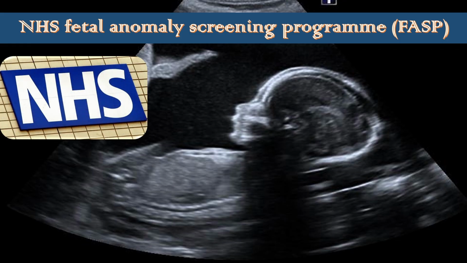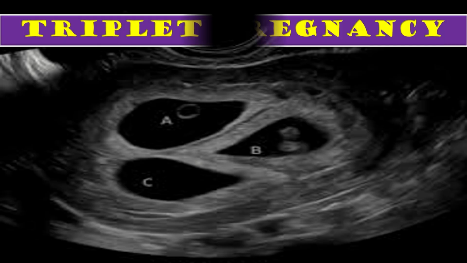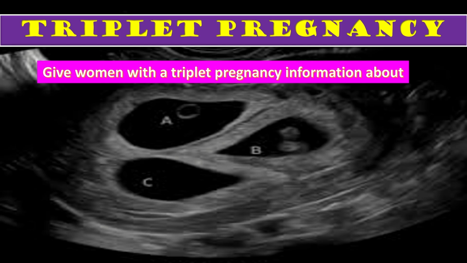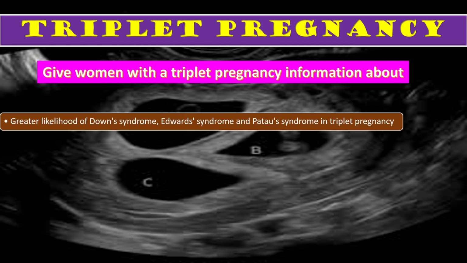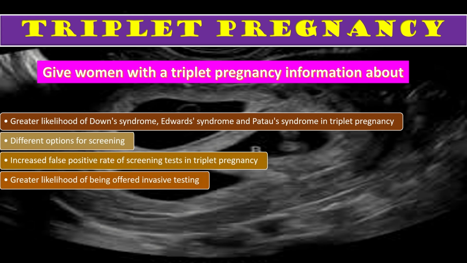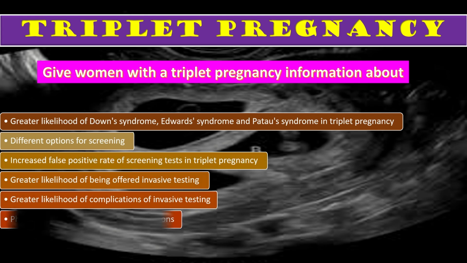Now, triplet pregnancy. Before offering screening for the Down, Edward, and Patau syndrome, give women with a triplet pregnancy information about the greater likelihood of the Down syndrome, Edward syndrome, and Patau syndrome, the different options for the screening, the increased false positive rate of the screening test in the triplet pregnancy, their greater likelihood of being offered invasive testing, their greater likelihood of complications of invasive testing, the physical risk and psychological implications in the short and long term relating to selective fetal reduction.